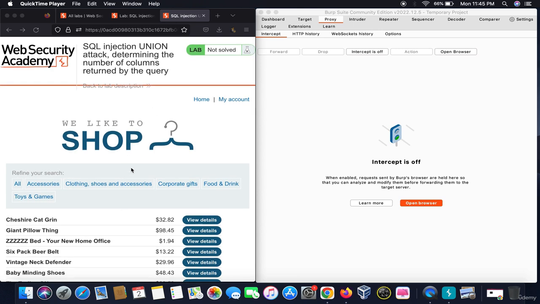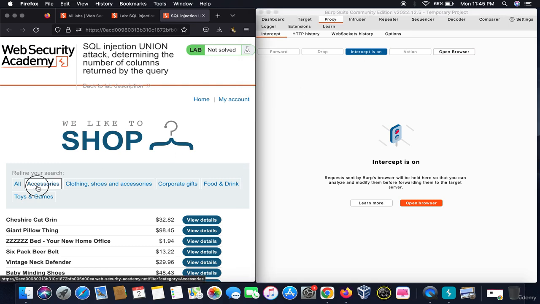So there are different columns under a product category. Let's say accessories has one table, clothing, shoes, accessories have another table, and there might be something which is not listed here, and we want to retrieve the content of that table without even knowing what the table is about. So how can we do this? We can do this by using SQL injection.